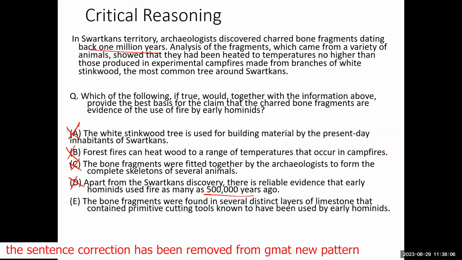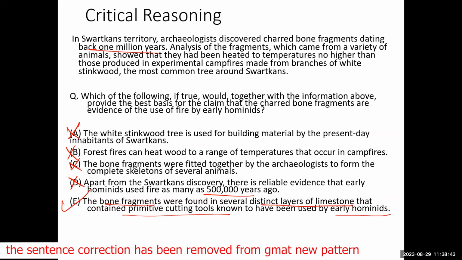And that is why finally we come to the answer, which is E. It says the bone fragments were found in several distinct layers of limestone that contained primitive cutting tools known to have been used by early hominids. So in the same layer of limestone where the bone fragments were found, some primitive cutting tools were also found, and we know that primitive cutting tools were used by hominids.